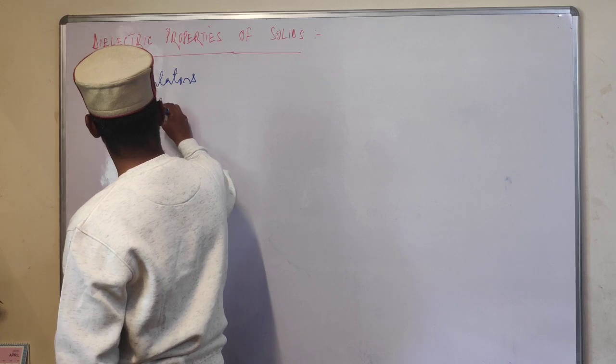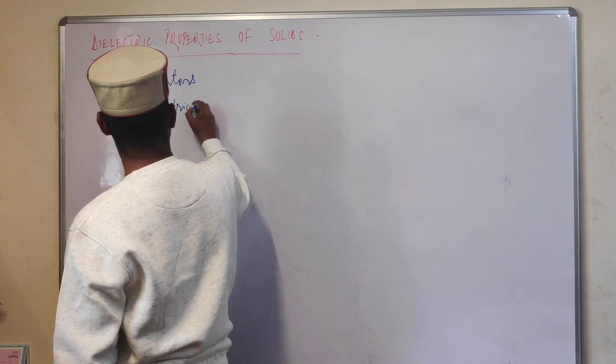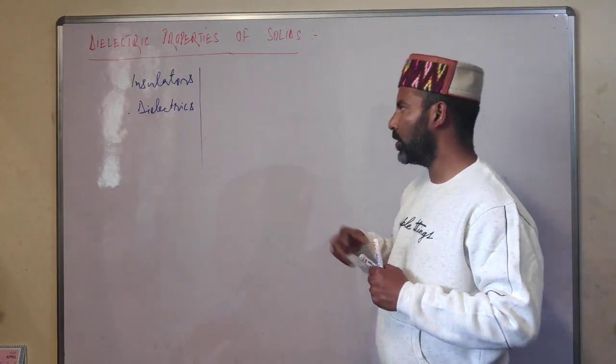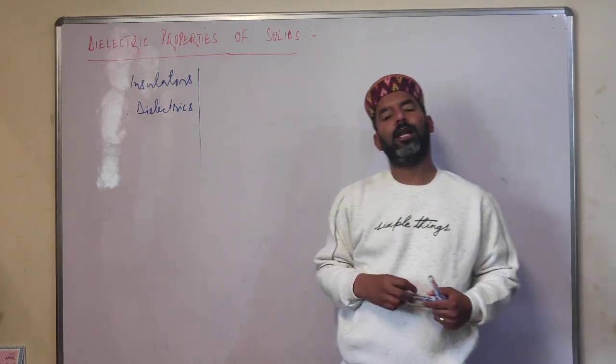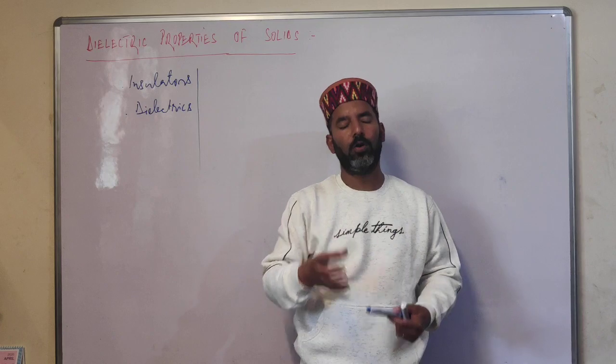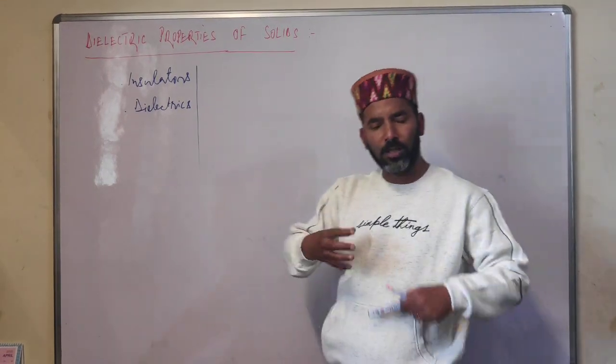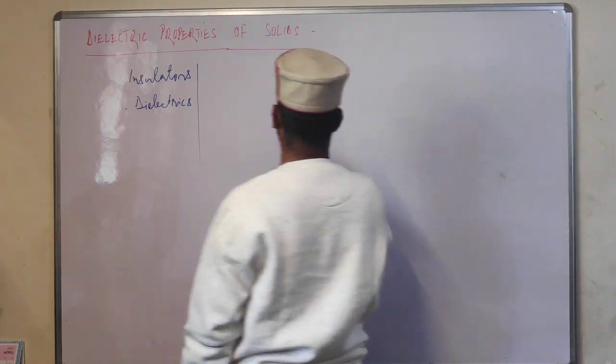They are called dielectrics. So we can say that dielectric substances are actually insulators which can store electrical charge or which can store electricity. Now students, how they store electricity, so this is very important.